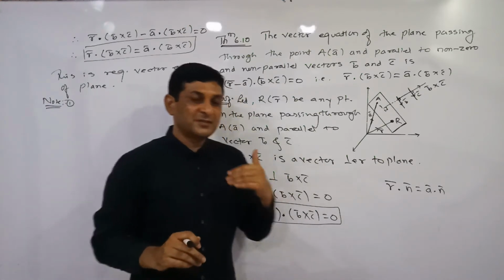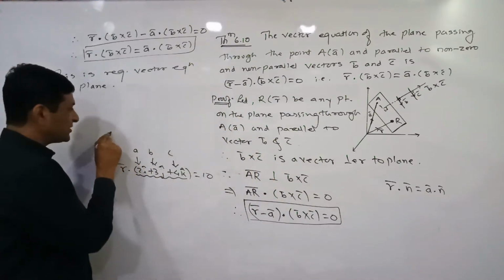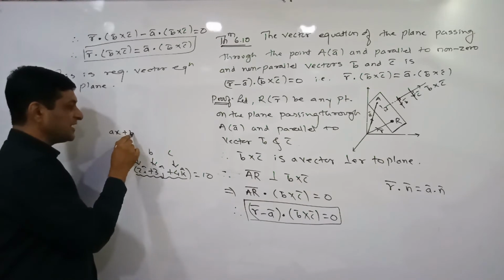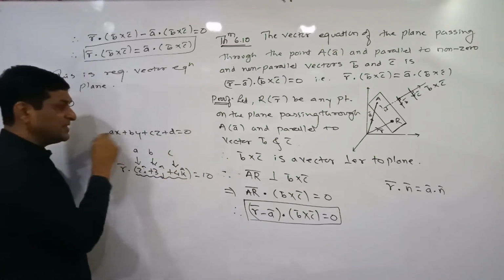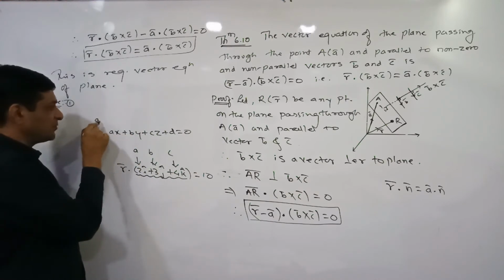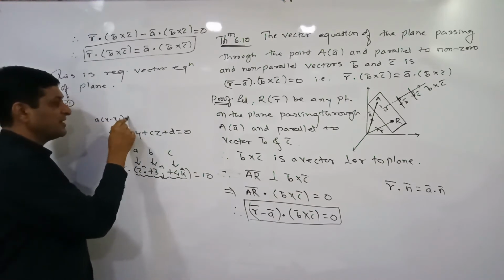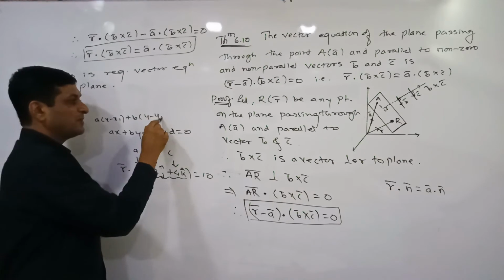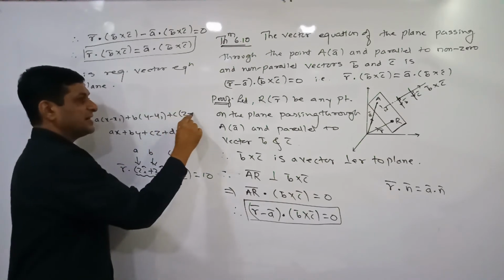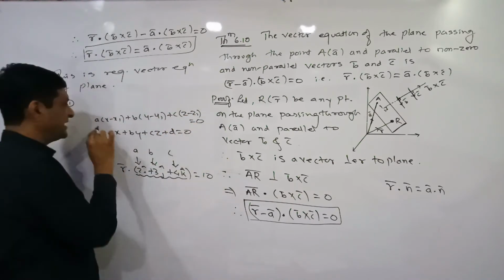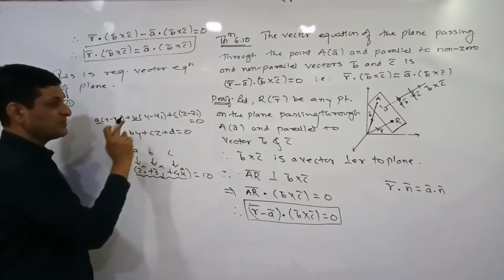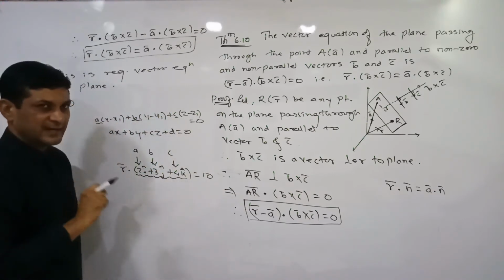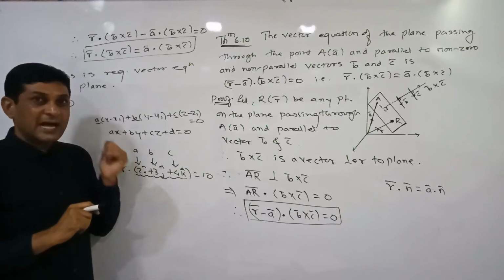And already in the last theorem we have seen that one equation of plane in general form is ax plus by plus cz plus d is equal to 0. In this theorem also, it is a into x minus x1 plus b into y minus y1 plus c into z minus z1 is equal to 0. Here a is the coefficient of x, b is the coefficient of y, c is the coefficient of z, and this is the equation in Cartesian form.